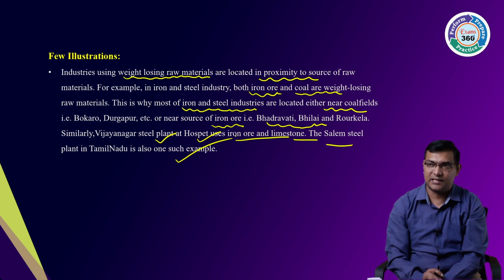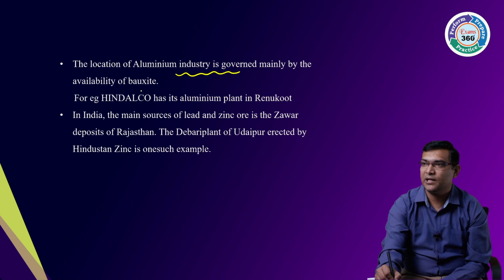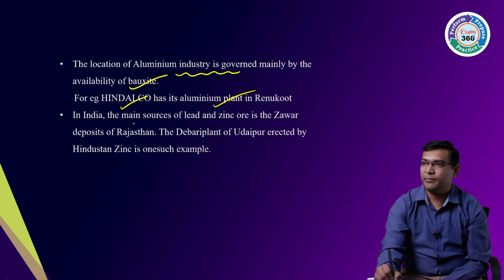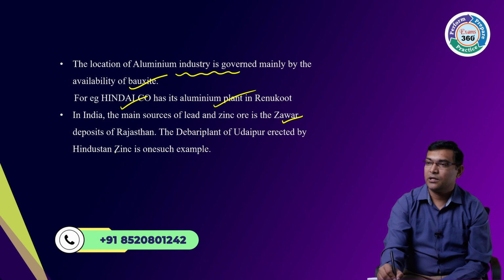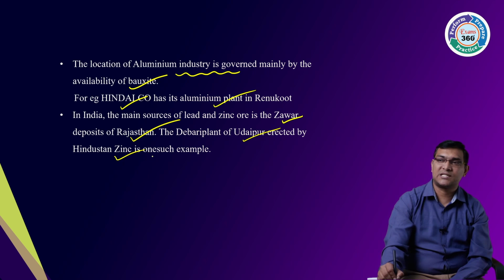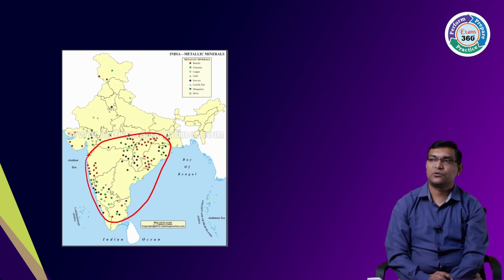One more, the location of the aluminium industry is governed mainly by bauxite. Hindalco, then the aluminium plant in Renukoot. Then in India, the main source of lead and zinc ore is Jawar deposit in Rajasthan, then Udaipur, Hindustan Zinc is one such example, an illustration of the things. Okay, so these are the things.